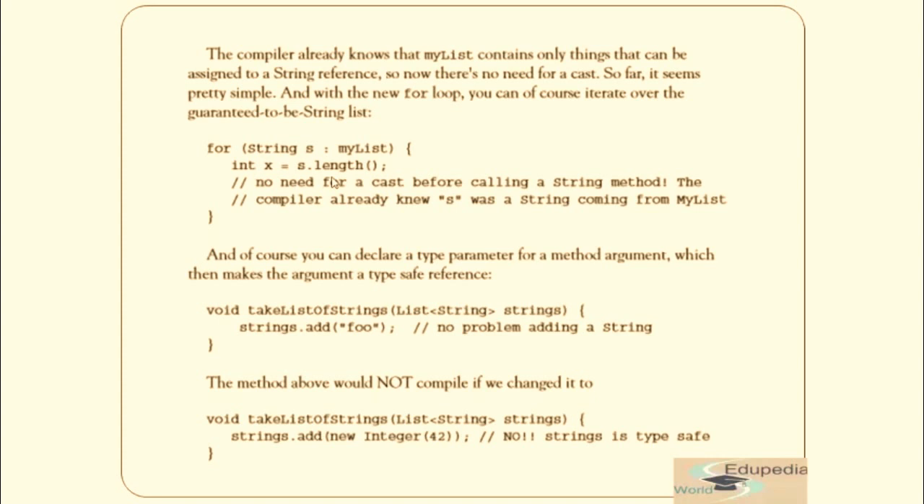So far it seems pretty simple. Why so? Because the new for loop, that is the for-each loop, could also iterate. This is something we have seen, how we can iterate. And of course you can declare the type parameter for a method argument, which makes the argument a type safe reference. So over here you can declare that it can only take a string as a method argument. So there is no problem in adding a string. The method above would not compile if we change it so that, like over here, we are giving a string but internally we are adding an integer. That means it is not type safe, so this cannot be done.